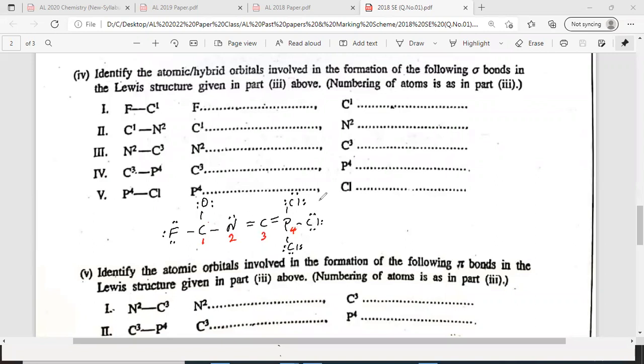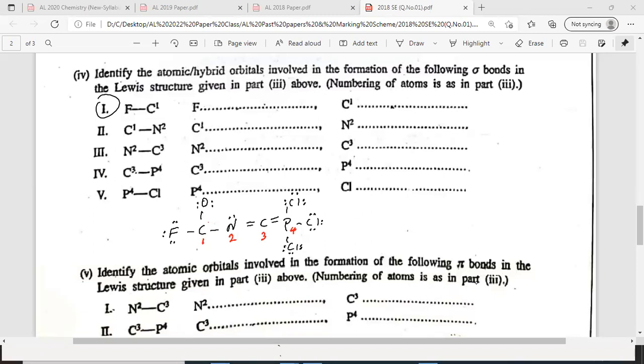Right. So they're asking first F and C1. F and C1. Okay, you can post the answer. Part 1, you can post the answer. F equals this, C1 equals this, you can write. Or you can put a comma and write respectively. Everyone now, can you post the answer to the chat? Fluorine, what is the hybridization?